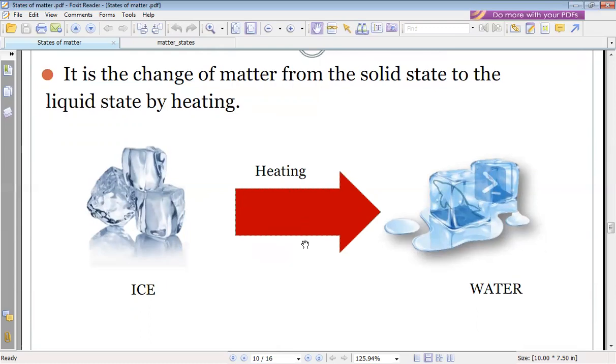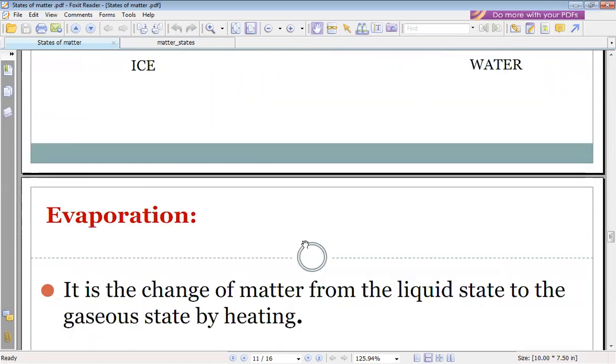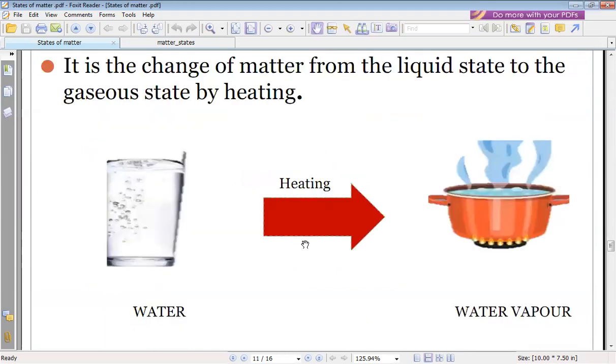And when I talk about evaporation, I see liquids change into water vapor by heating. So liquid changes into gas by heating. Does heating mean increased temperature or decreased temperature? Increase. Perfect. So heating is present in evaporation and melting.